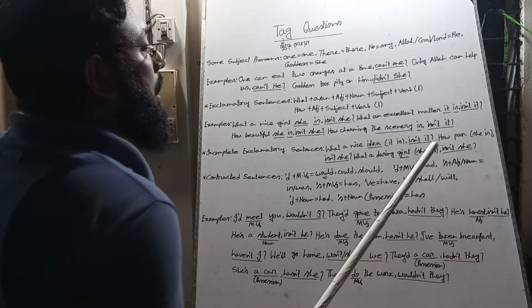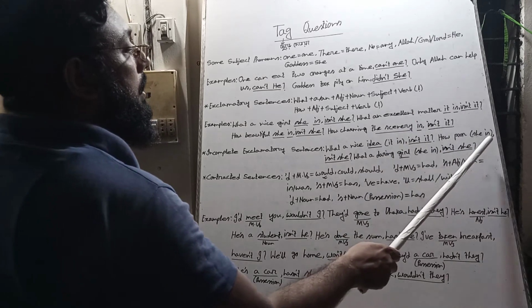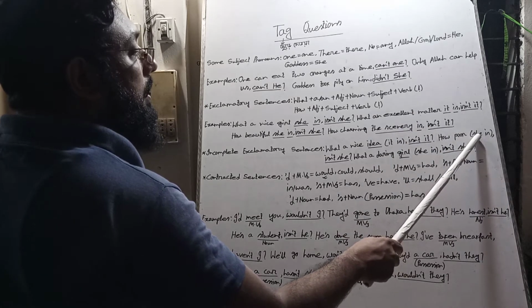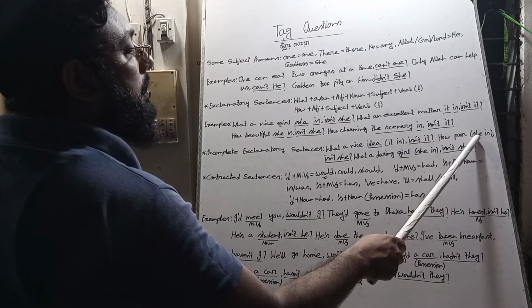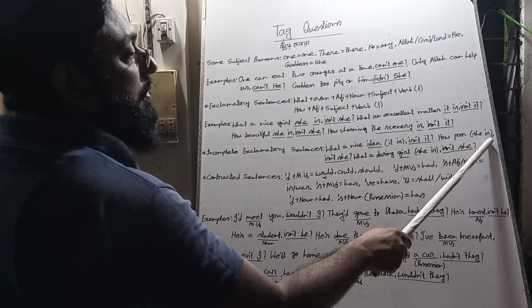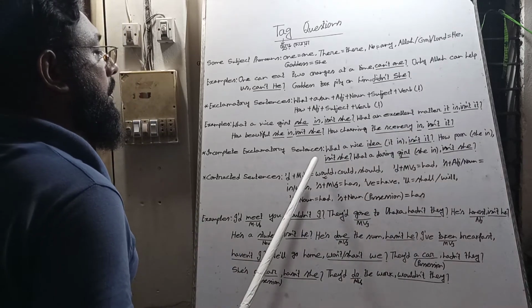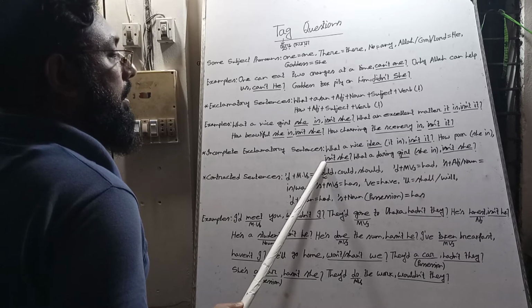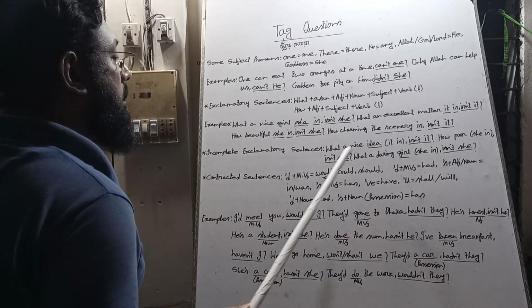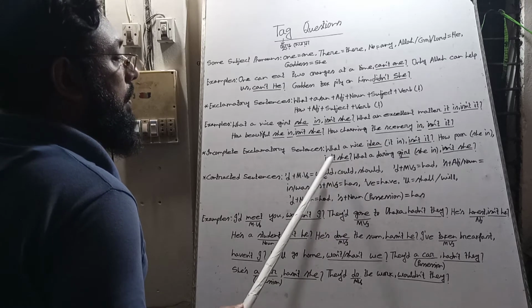How poor. We can bring she or he, and according to the subject, we can bring is or was. The sentence is affirmative, so the tag question will be negative.